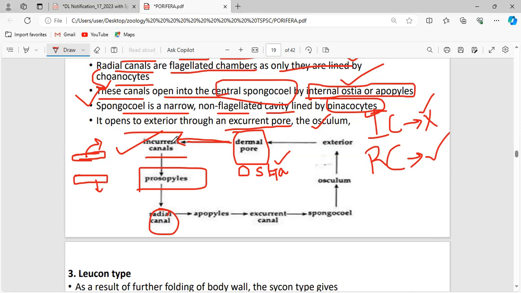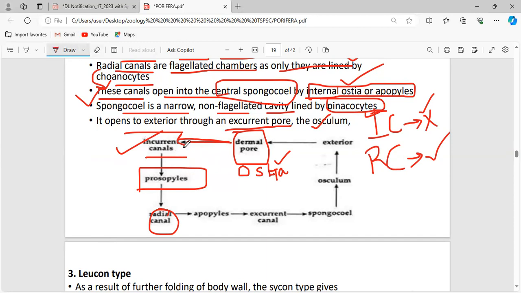And this incurrent canal is present in the outer layer, so obviously there is no point in choanocytes being present there, and if there are no choanocytic cells, obviously there is no flagella. Only where there is a choanocytic cell is flagella present. Clear? The incurrent canal is present only in the outer layer. That is why pinacocytes are present there.